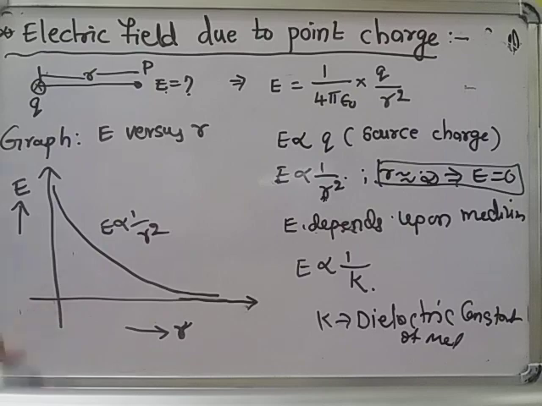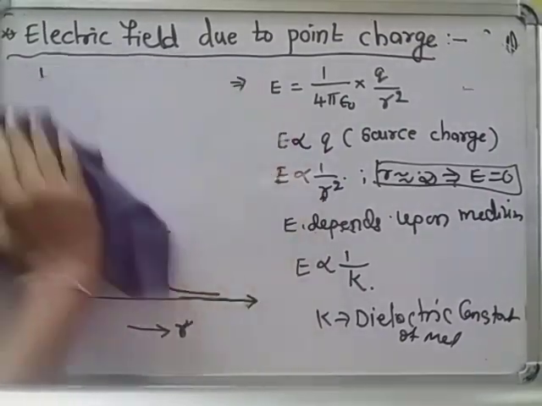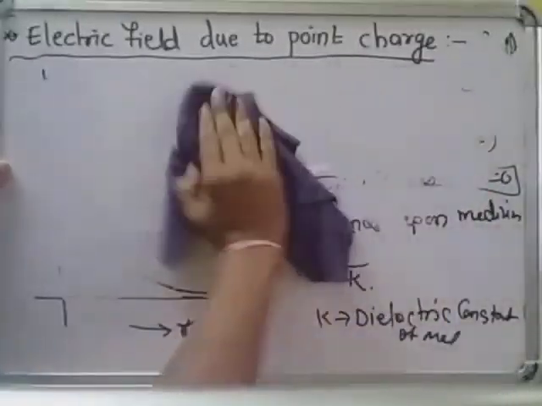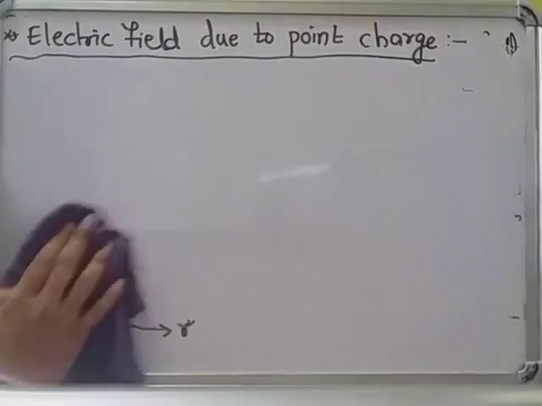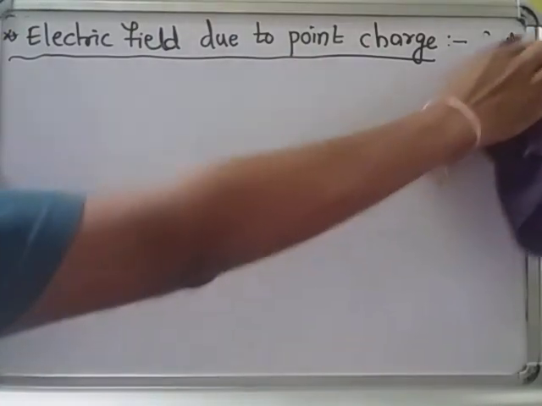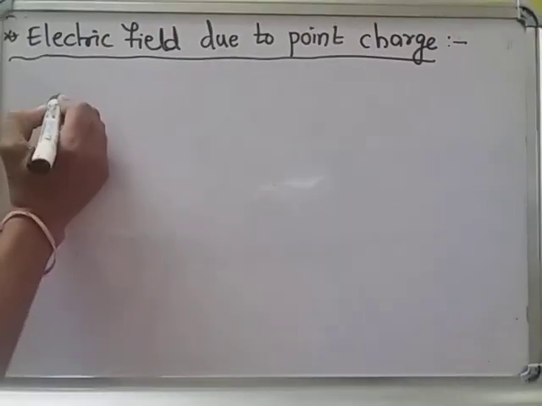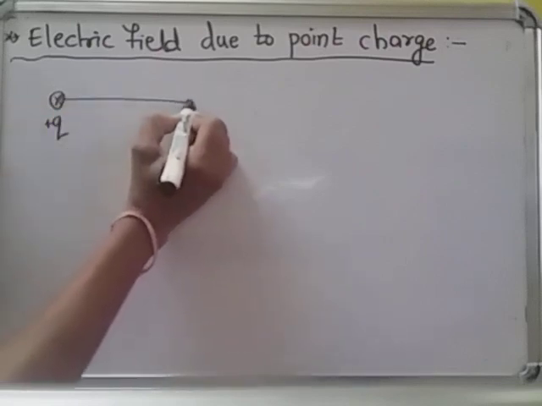Now what is the direction of the electric field? Already we know that the direction of the electric field is in the direction of the force on a unit positive charge. For example, this is a plus Q charge.